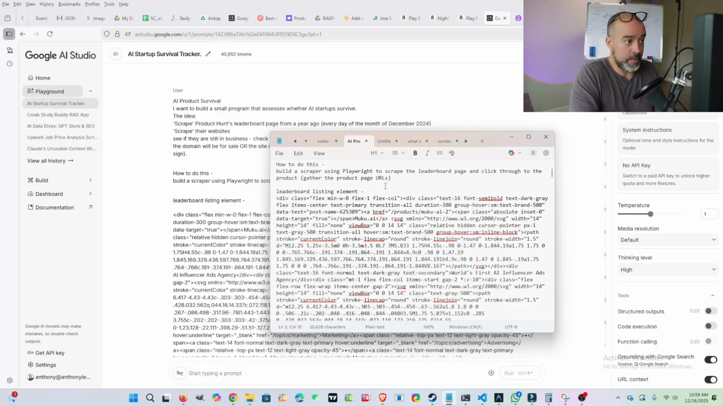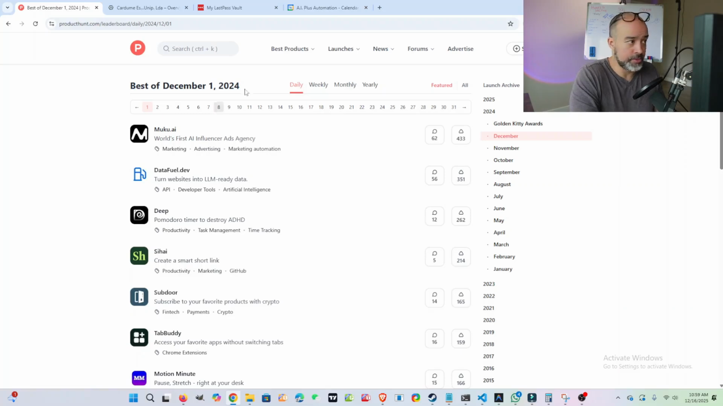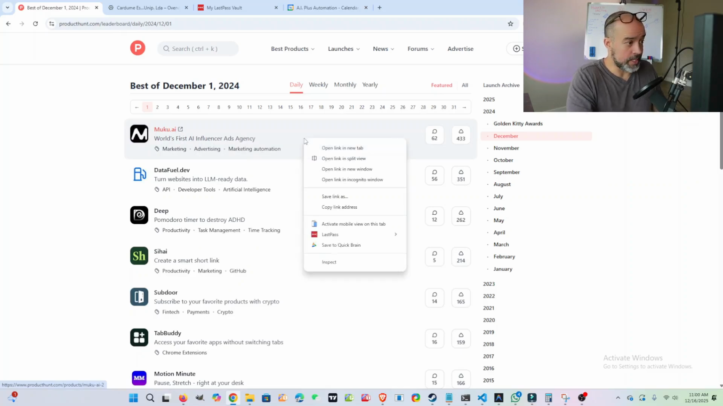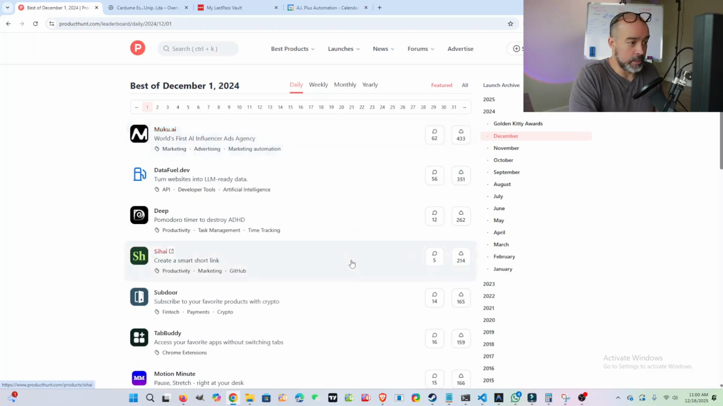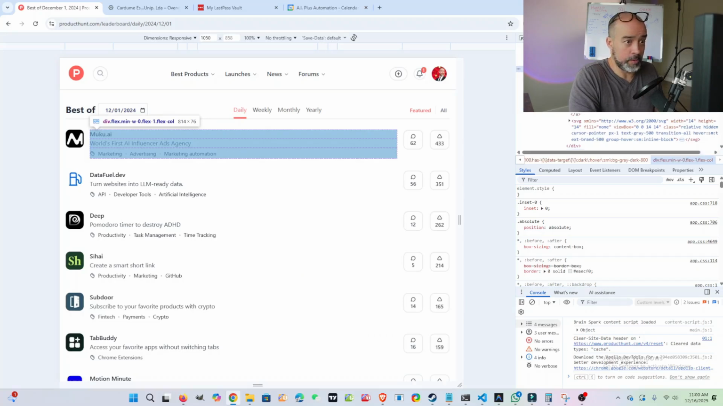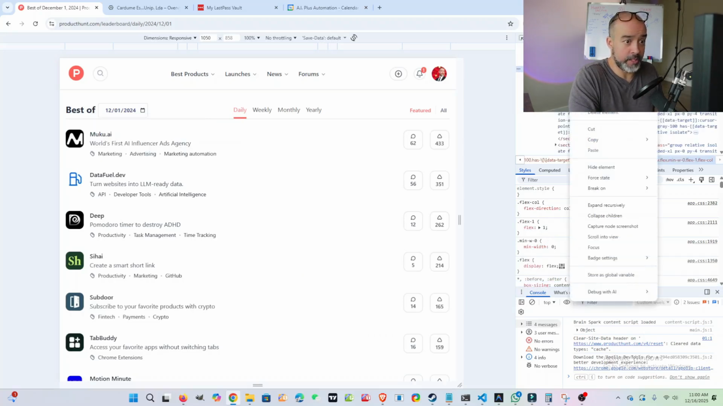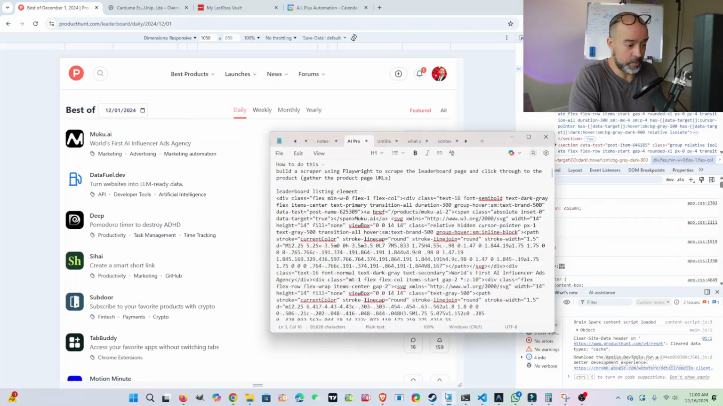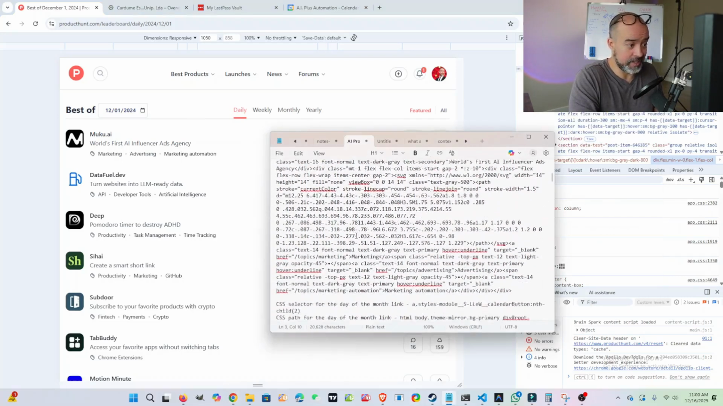I gave the prompt some elements. So how I did that, Chrome developer tools. Basically, I went to the leaderboard page, the first page, which is December 1st of 2024. Clicked on the first card here for a Product Hunt product. Right click, inspect. And then I wanted to find that whole section. So I just took this whole div, copy element, and then I put it right there. So that's the leaderboard listing element.